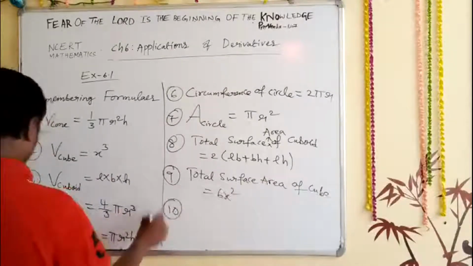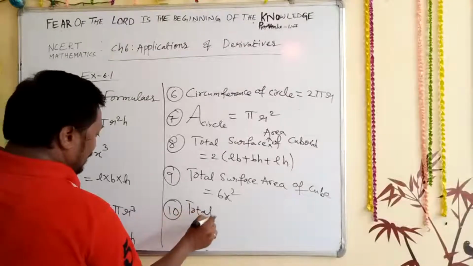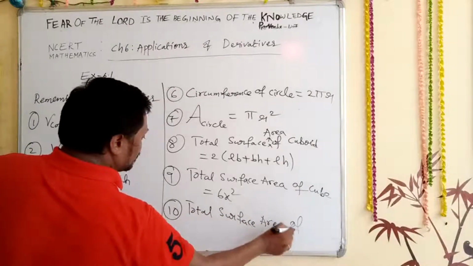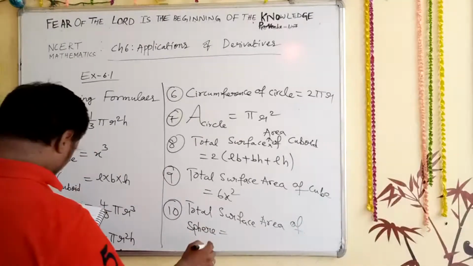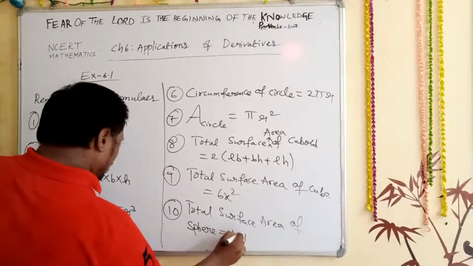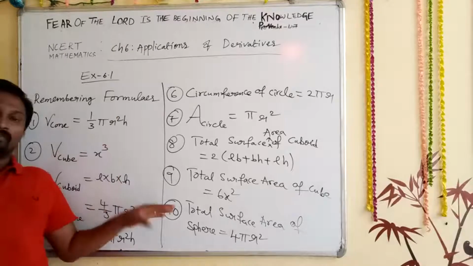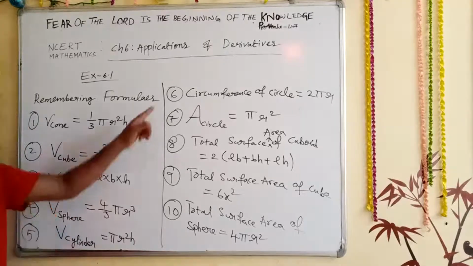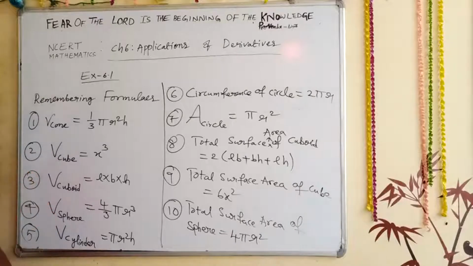So now the 10th one is the total surface area of a sphere, which is 4 pi r square. So firstly write down all these formulas and remember them. Within tomorrow, however you want to learn, you can learn, but you have to remember all these formulas. So now these 10 formulas, if you have finished, inform me, because in total you have to remember 13 formulas.